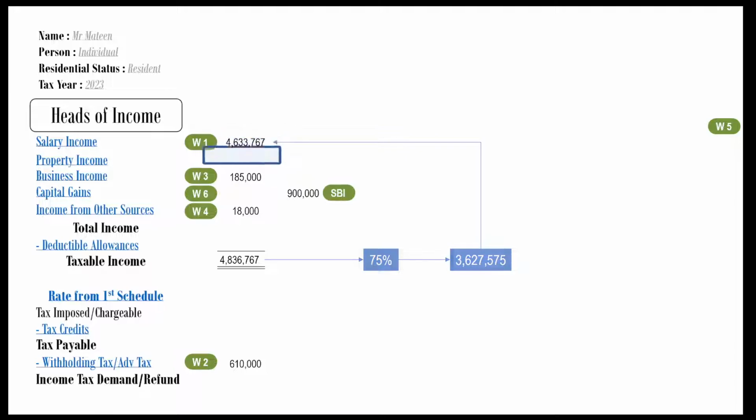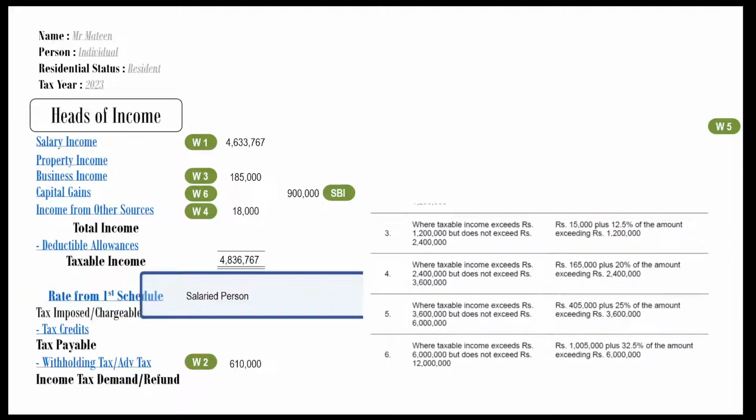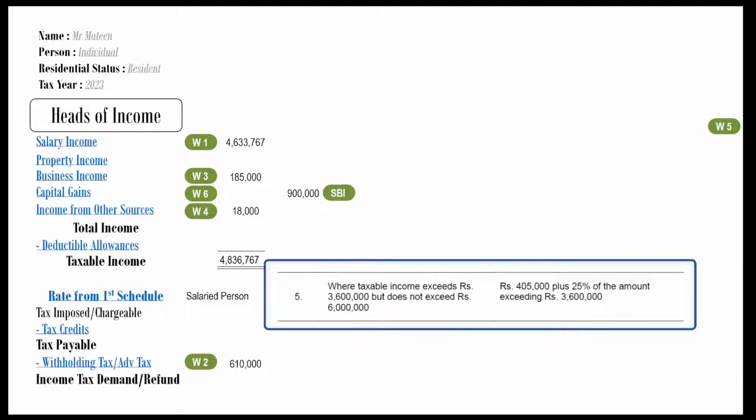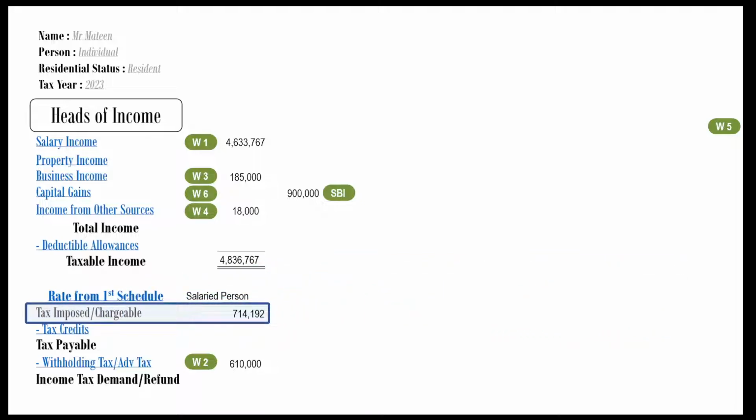Let's find the rate of tax for a salaried person. These rates are given in the exam, so no need to memorize these tables. Fifth slab will be applicable. Using this tax slab, work out the tax figure. Tax imposed comes to Rs 714,192.